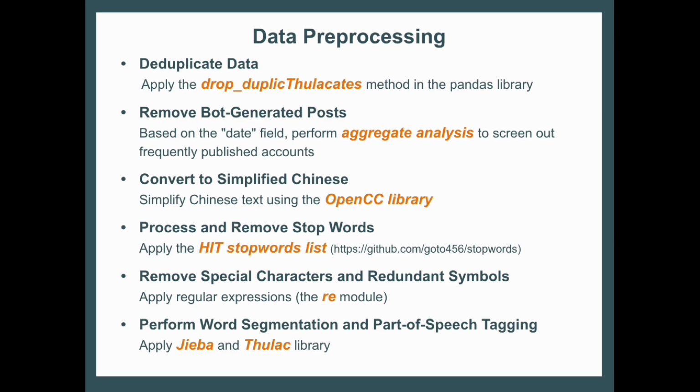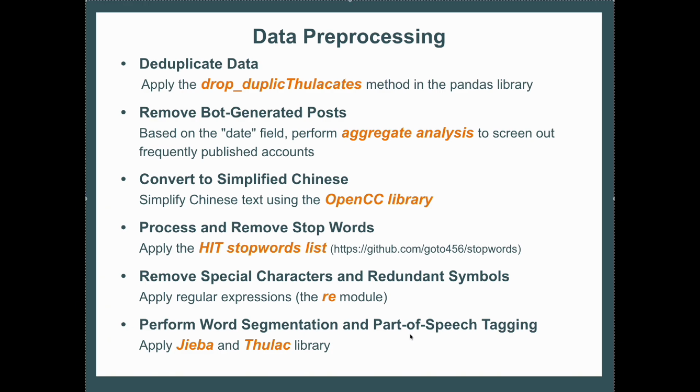Next, to standardize the entire content, we converted all the text into simplified Chinese by using the OpenCC library. Next, to further streamline the content, we applied the HIT stop words list from GitHub to remove common non-essential words so that we can focus on the contextually meaningful terms. Then, we removed all special characters and redundant symbols to further clean the text, and lastly, we used Jieba and Thulac for word segmentation and part-of-speech tagging to break down the sentences into meaningful word units and prepare the data for accurate sentiment and topic analysis.